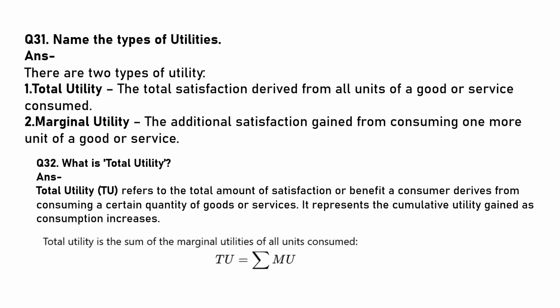What is total utility? Total utility refers to the total amount of satisfaction or benefit a consumer derives from consuming a certain quantity of goods or services. It represents the cumulative utility gained as consumption increases. Total utility is the sum of the marginal utilities of all units consumed. So TU is equal to sigma of MU.